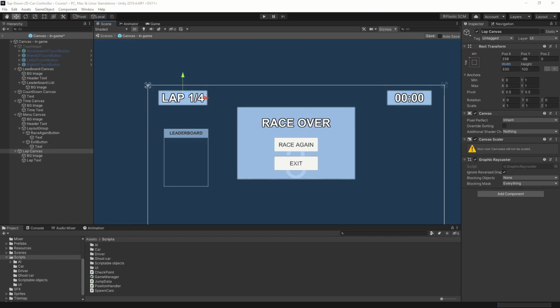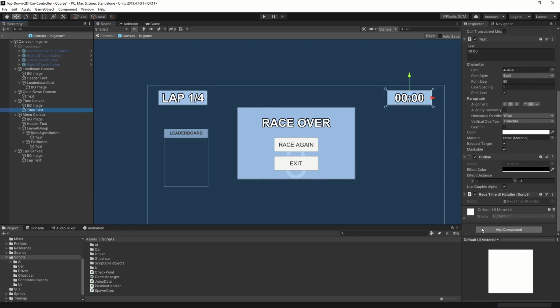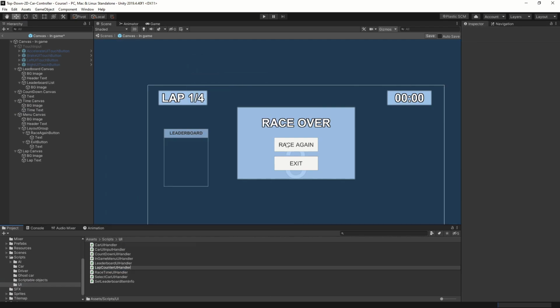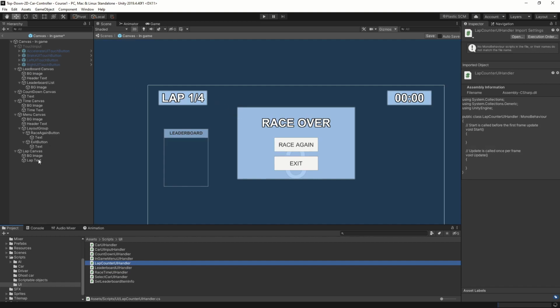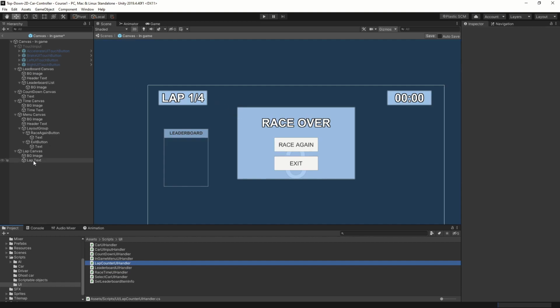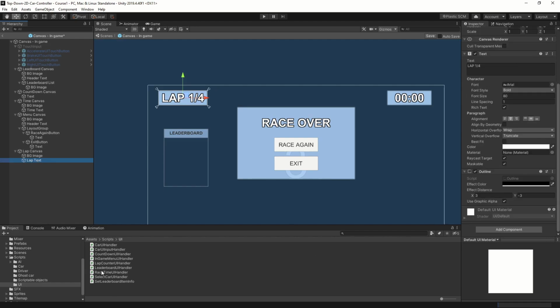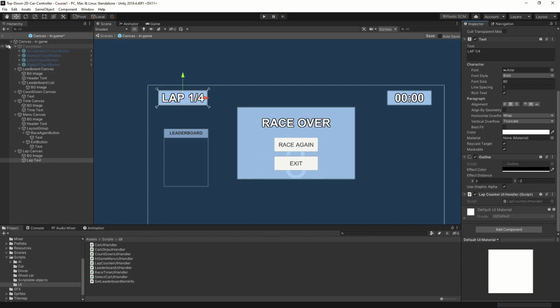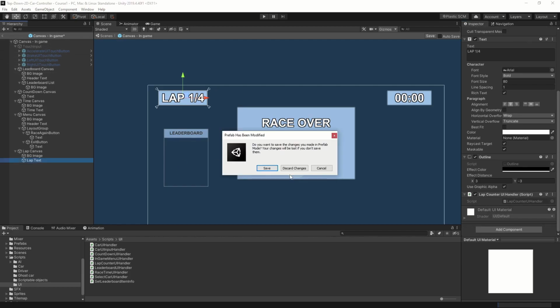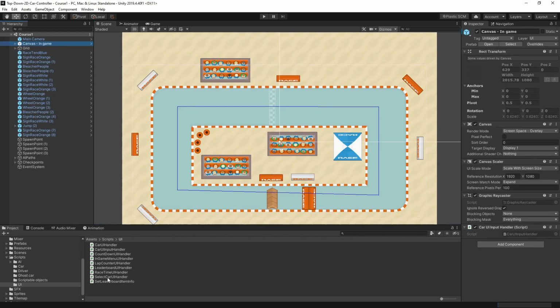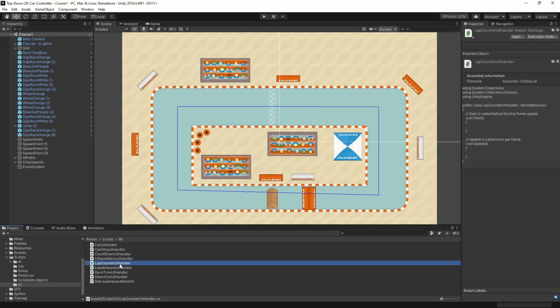Then we need our script to handle it, and we will use the same method as we have used with our time. So we have a race time UI handler here. Let's go into UI, create a new script, and we'll call it lap counter UI handler instead. Let my computer process that for a while, and then take the lap counter and attach it. And let's save our in-game canvas, and open our lap counter UI handler in Visual Studio.